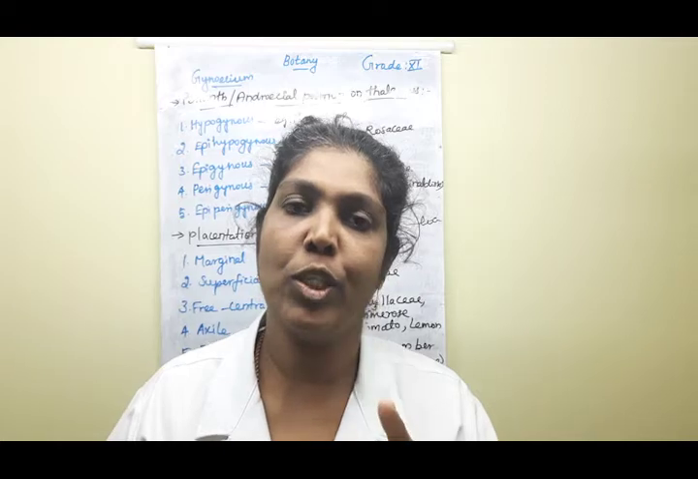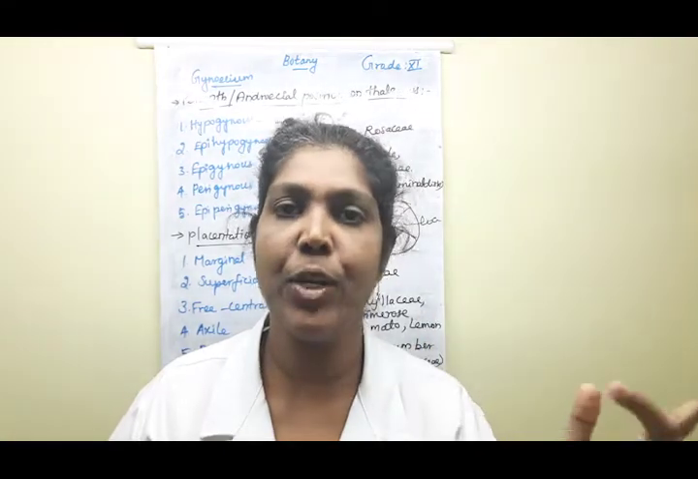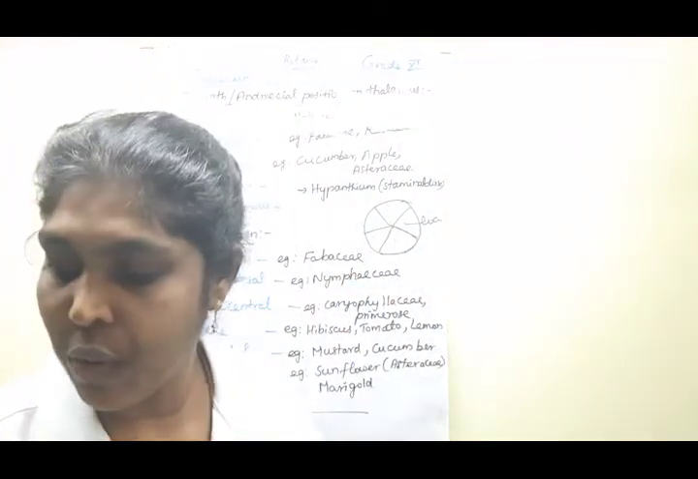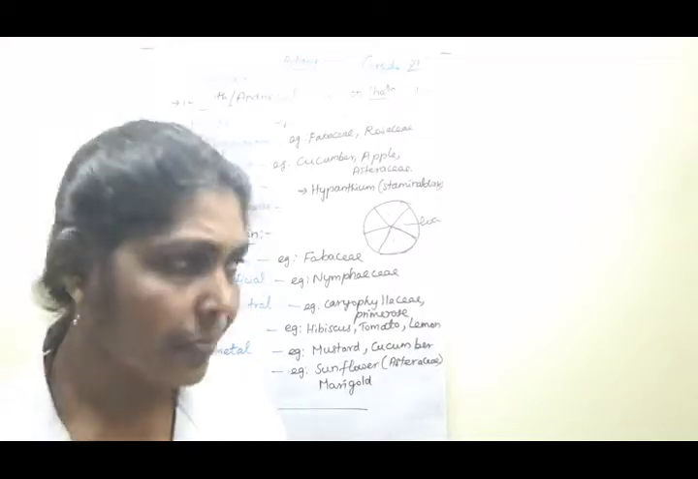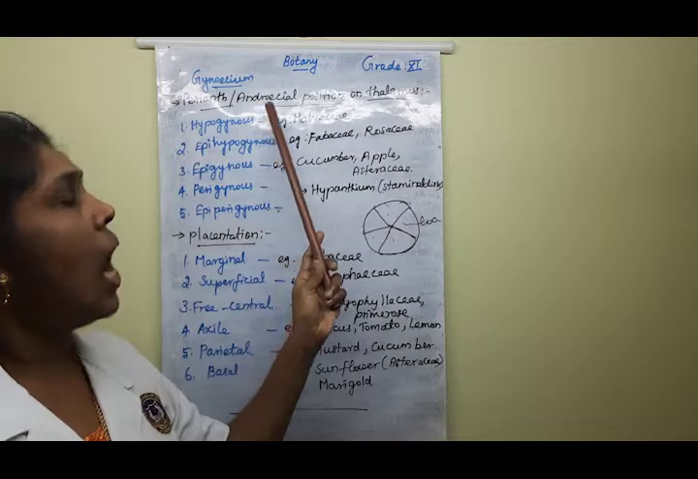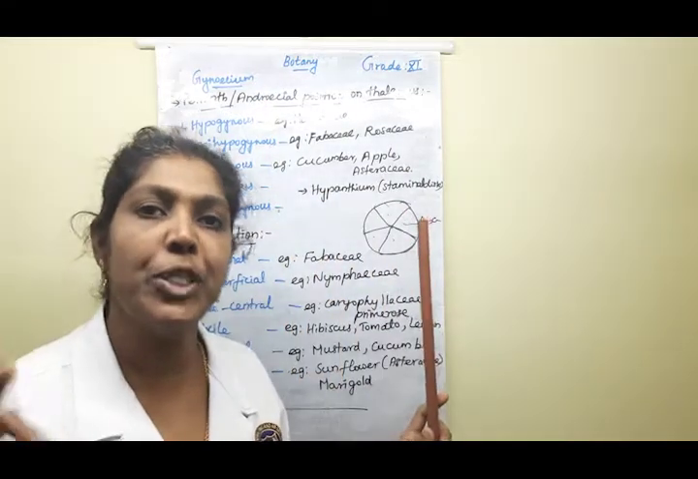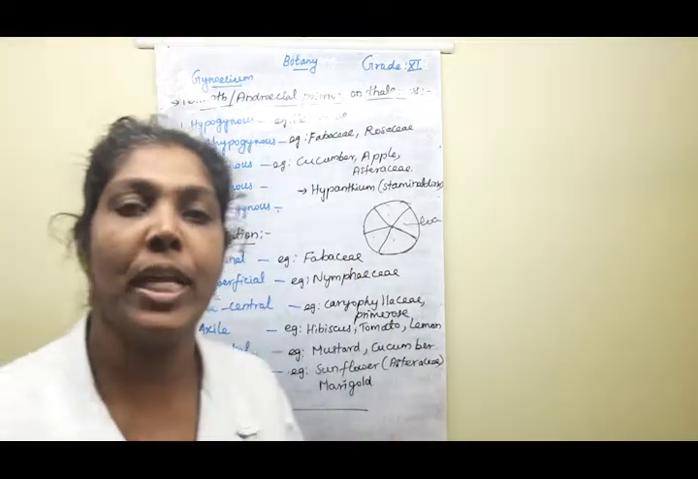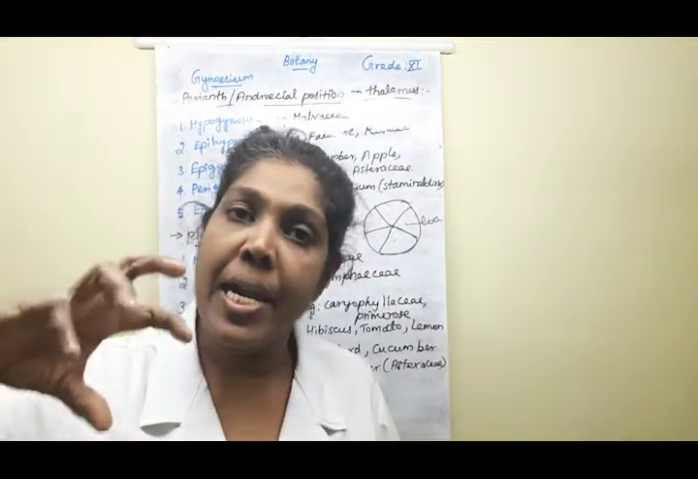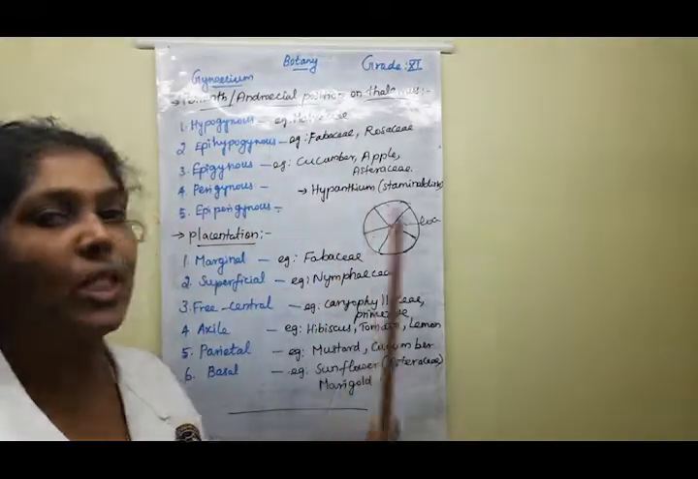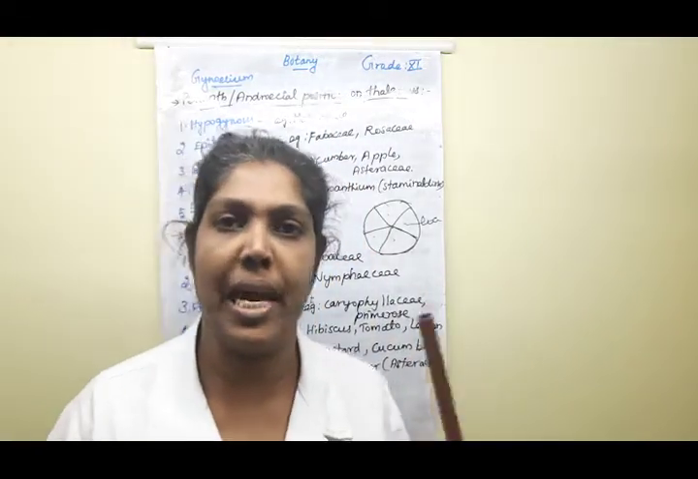Then there are two more topics related to the gynoecium. Today we are going to learn the remaining two topics. Clear, children? Yes, good. The first one, all of you listen, children. Today's portion is about the perianth, or the androecial position on the thalamus, that is, how the androecial position is represented on the thalamus. Clear?